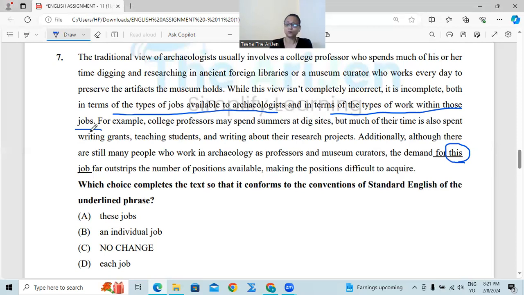So see, already they are saying these means plural, not singular. Plural possessive pronoun, not singular possessive pronoun. That means close your eyes and mark these jobs. The demand for these jobs far outstrips the number of positions available, making the positions difficult to acquire. Number A.